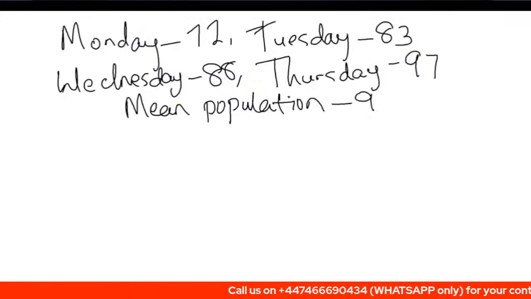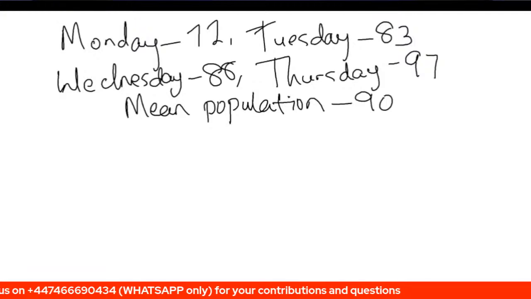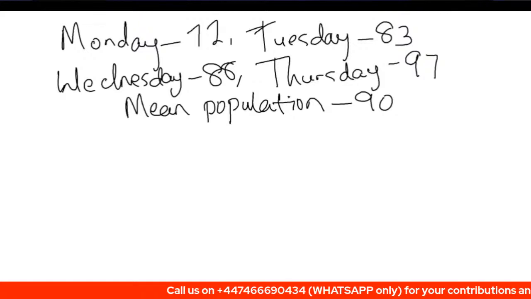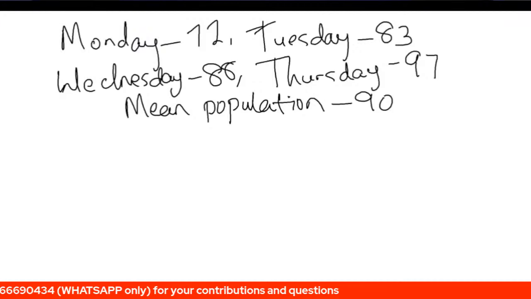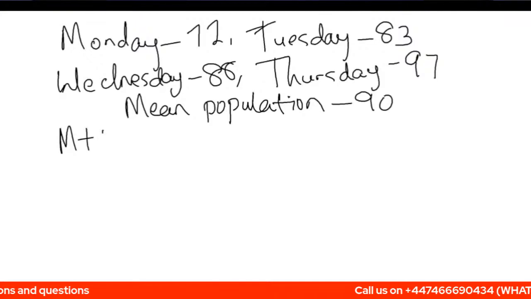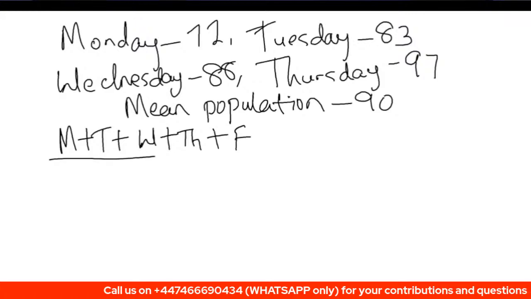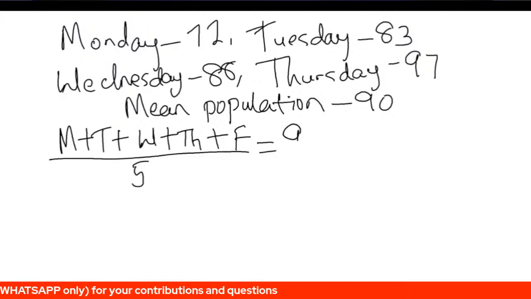So we know that if you want to find the mean population for the 5 days, what you need to do is to add together the population of each of the days. That is the population on Monday, plus Tuesday, plus Wednesday, plus Thursday, plus Friday, then you divide by the total number of days that you have added. We have 5 days. Divided by 5, it's going to give us the mean, which is 90.